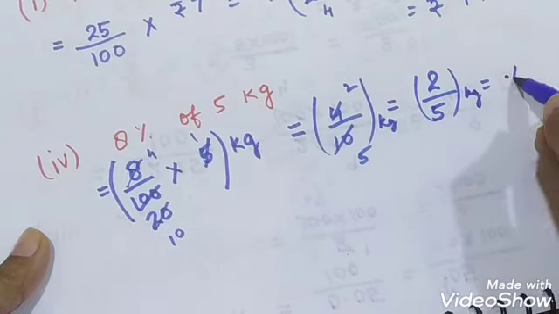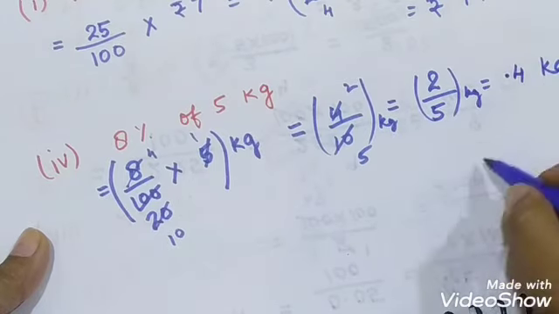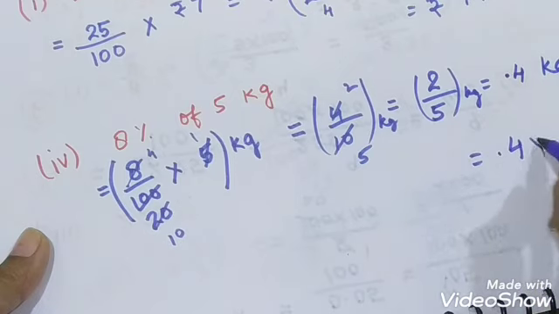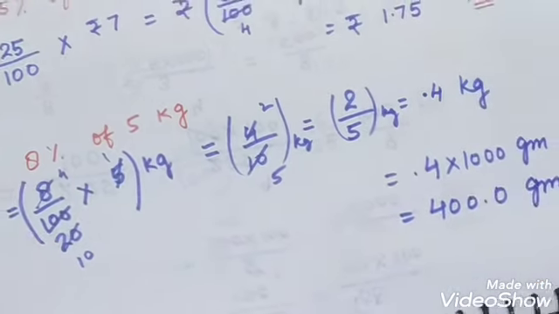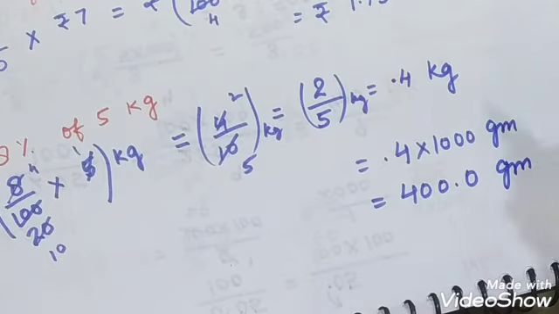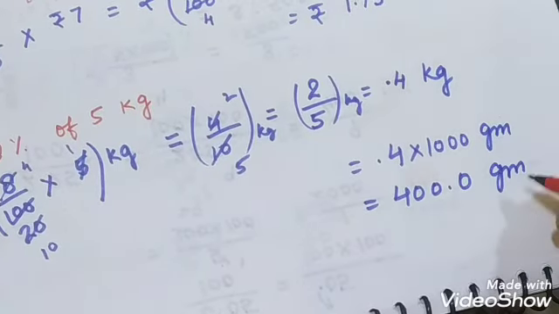So 2 upon 5 means 0.4 kilogram, or we know that in 1 kilogram 1000 grams are there. So when you multiply it, you will get 400 gram. Okay, so either give your answer in 0.4 kg or 400 gram.